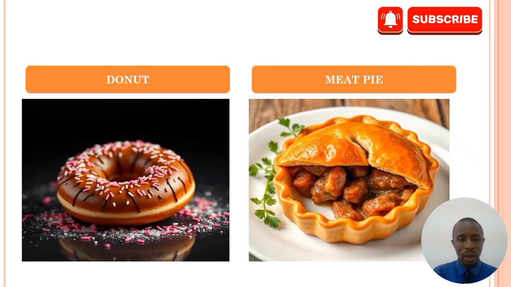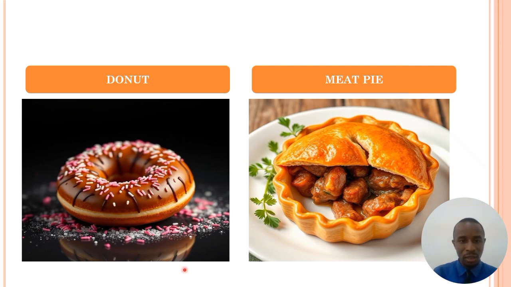Now let's see what we have. In this picture, we have two commodities that a consumer desires. We have donuts and we have meat pie. Let's assume the price of each is 10,000 naira, and the student desires donuts and meat pie at the same time. What that means is that because of the limited resources, 10,000 naira, the student cannot buy these two at the same time.